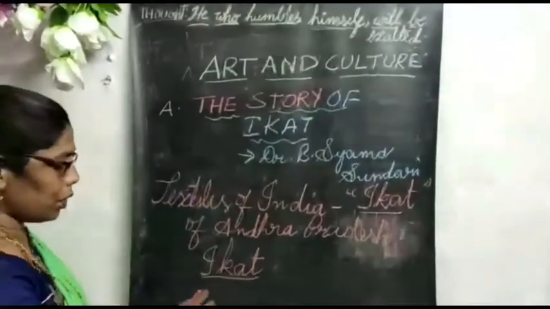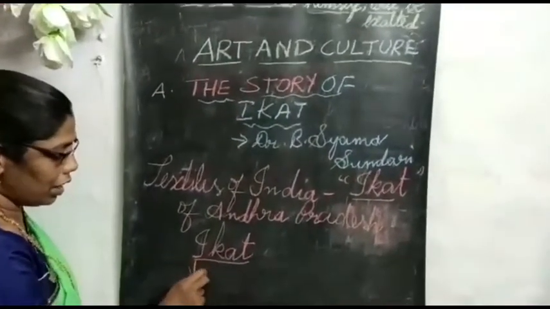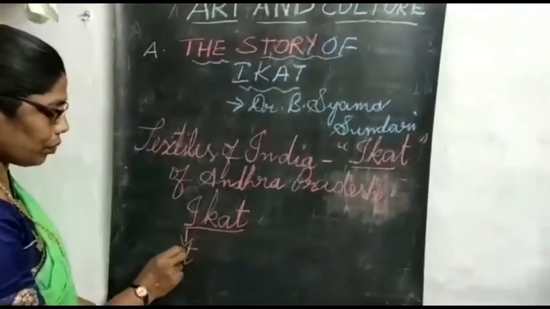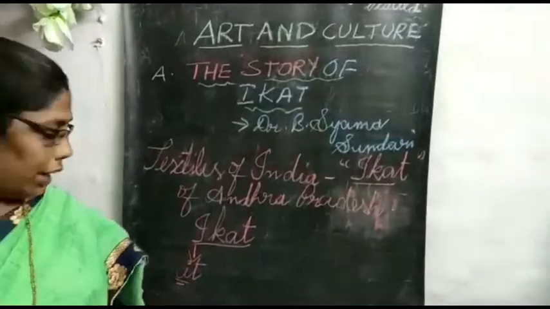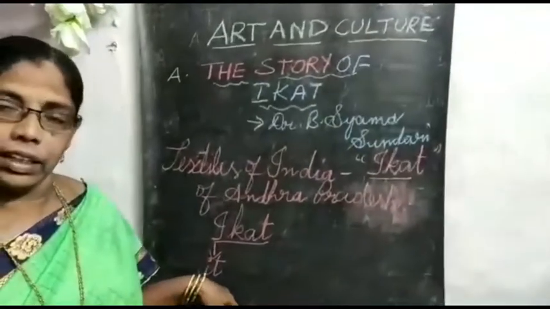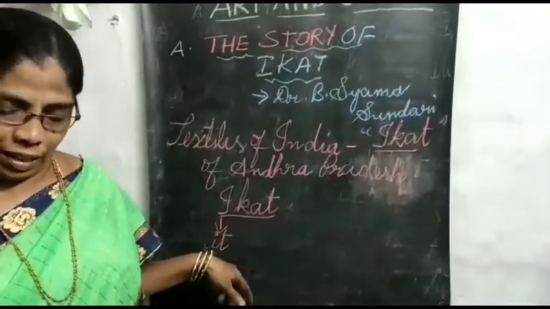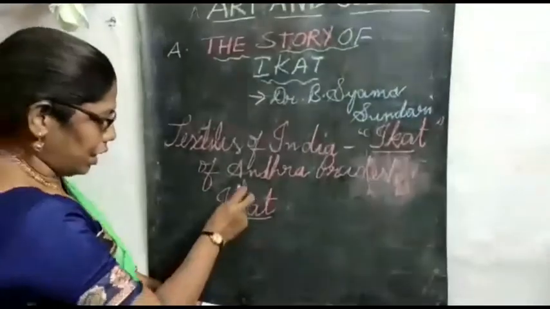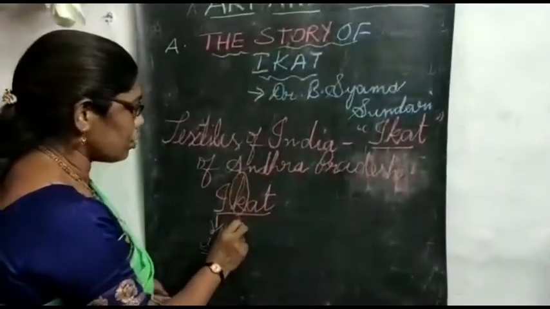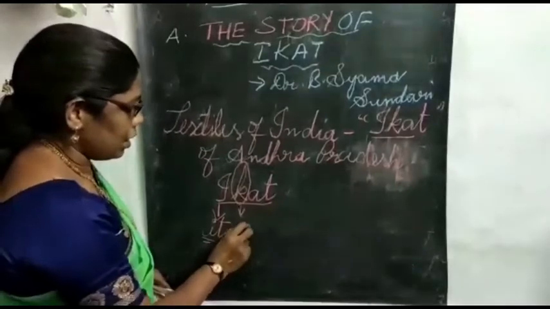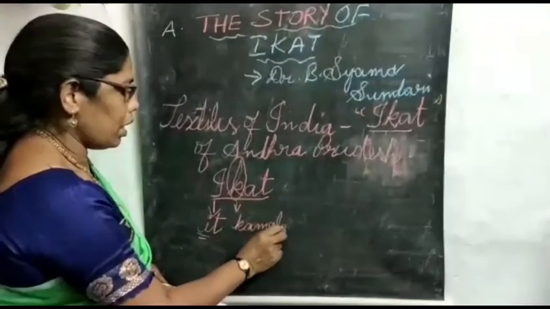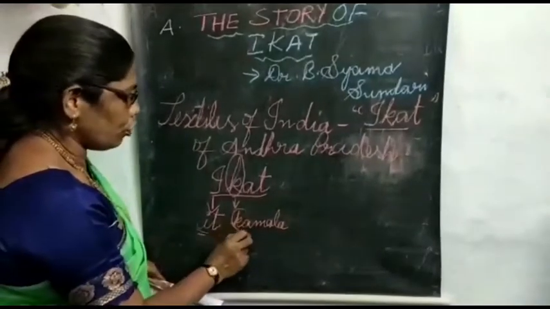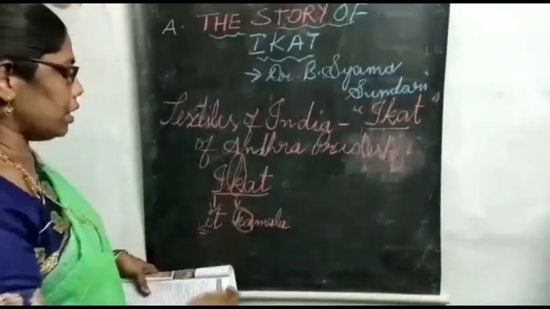She said the pronunciation of I is as in it. In this word, how do we pronounce the letter I? The sound of E. And the letter K is pronounced as in the name Kamala. In this, how do we pronounce this K letter?